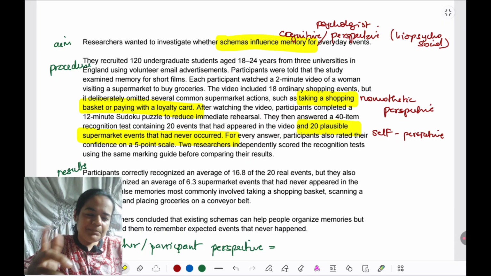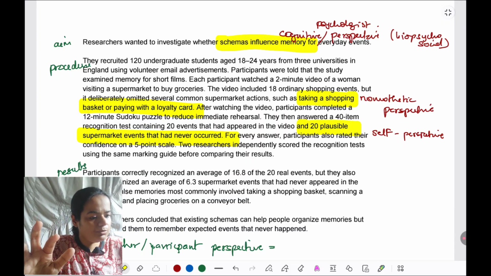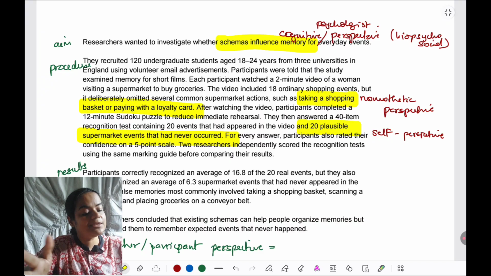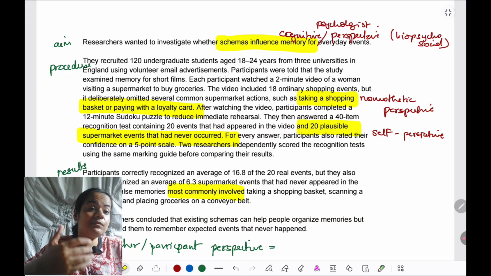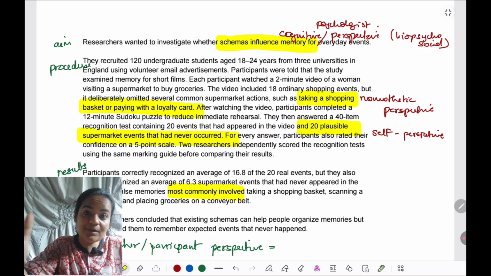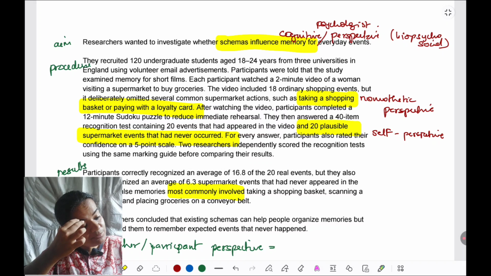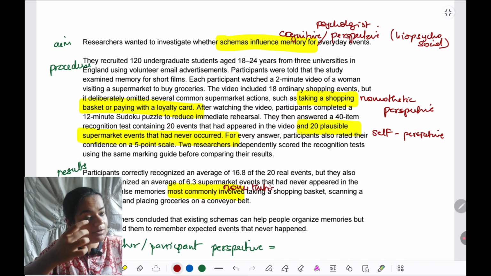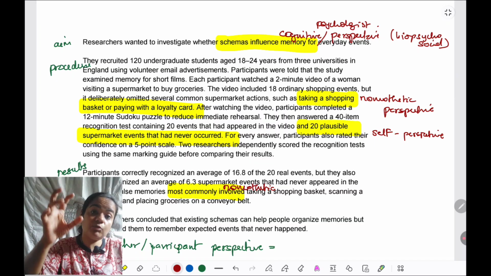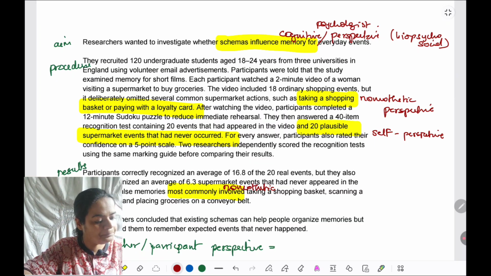I'm not marking it again, but definitely all this can support the nomothetic point, and how many errors they made in remembering. The false memory is also most common. We see the wording is only most common, most commonly involved. Most people were remembering shopping basket, loyalty card, this, that. So it is definitely nomothetic. Very strong points, and if you're expanding on the nomothetic point, you can give these examples there.